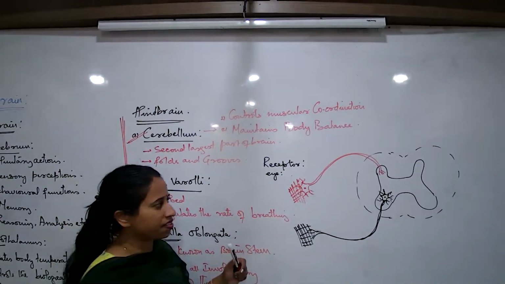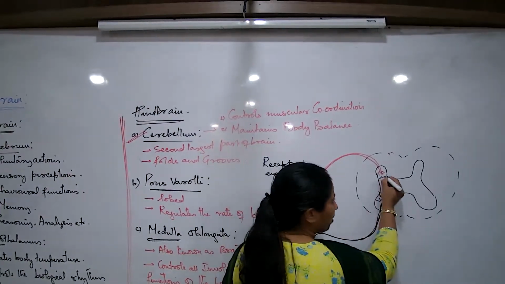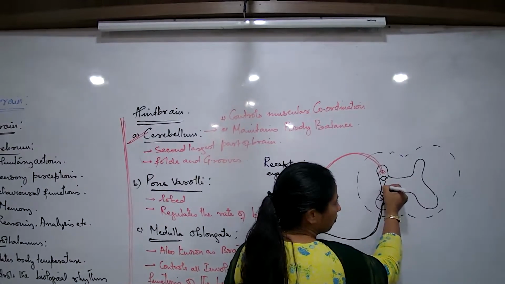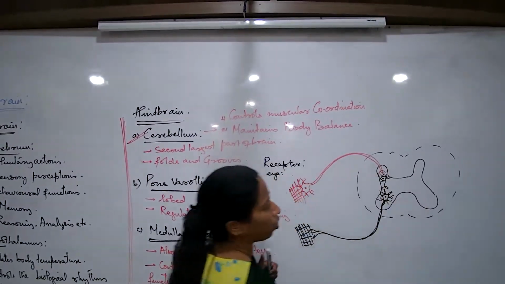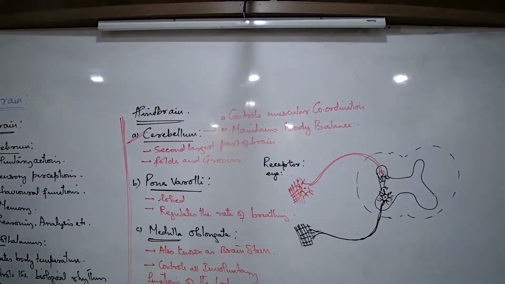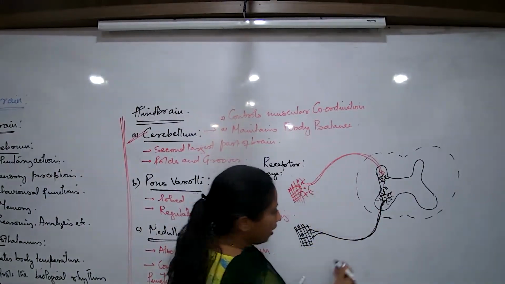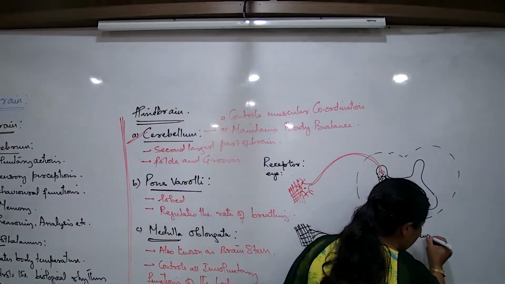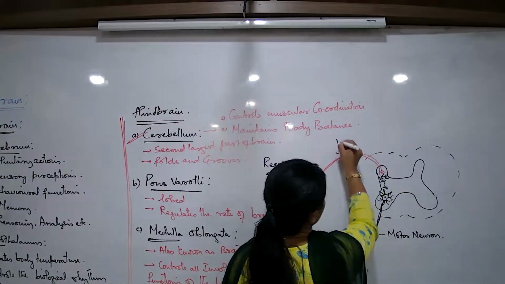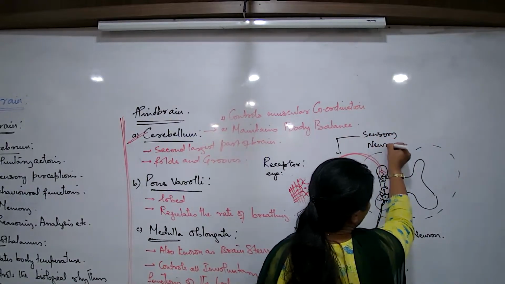Information of light waves. In between the sensory and motor, I had mentioned one more neuron. What was it? Relay. This type of neurons are short, and if you remember, I already mentioned that these type of neurons are known as association or relay neurons. This diagram that is there in your textbook is also very clear to remember. I again label these parts. What are these neurons known as? Motor neuron. And what are these neurons known as? Sensory neuron. And the function of all these is very clear to remember.